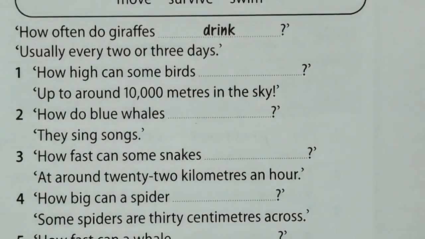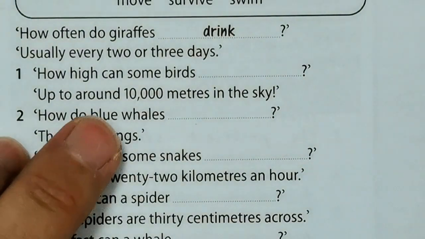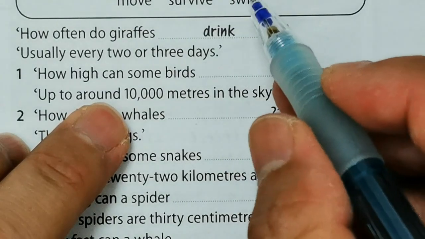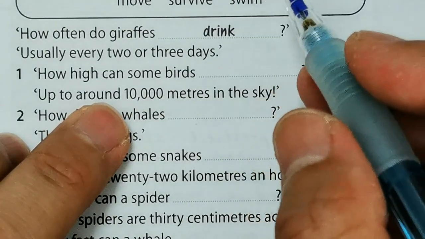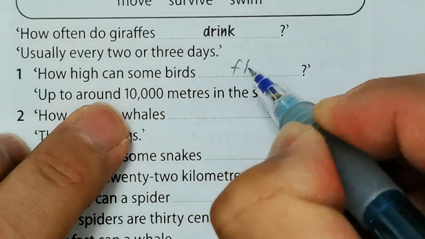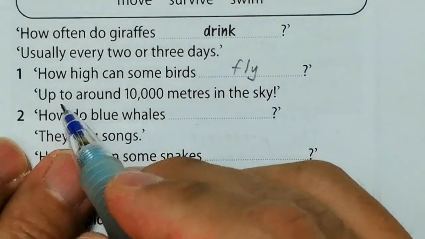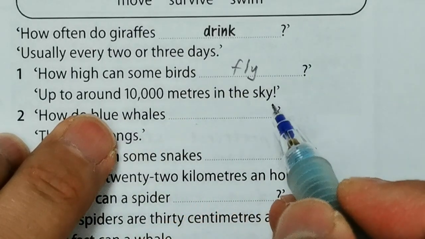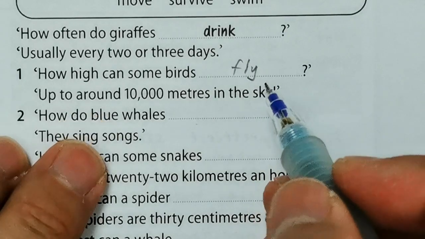So we have number 1, how high can some birds fly? So we have the verb fly, so up to around 10,000 meters in the sky. So fly.